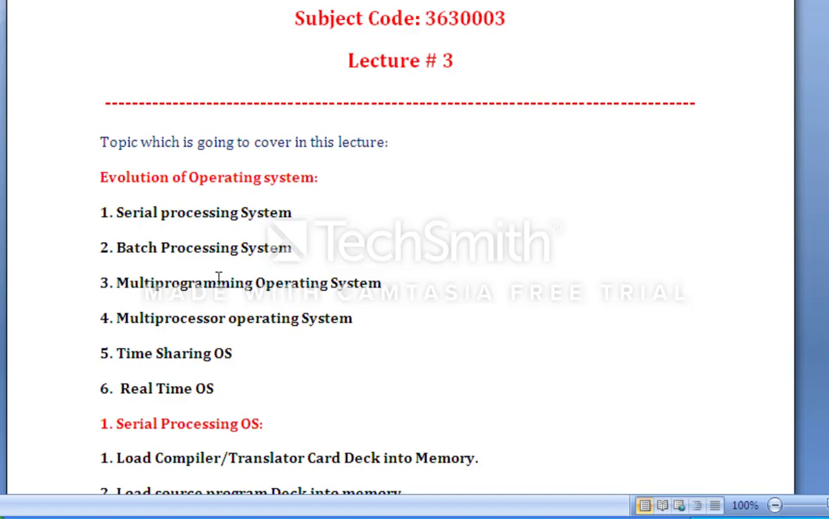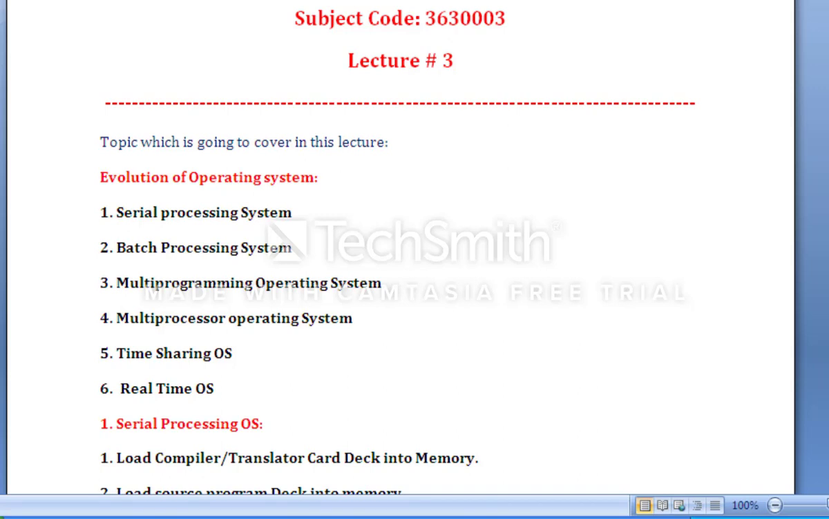with real-time OS. First evolution is serial processing system. Second is batch processing system. Third is multi-programming operating system. Fourth is multi-processor operating system. Fifth, time sharing, and sixth is real-time operating system, as you can see here.